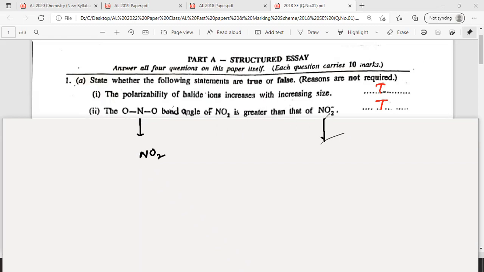So NO2 minus is like this. NO2 minus and NO2. In NO2 there's only one electron, here there's a plus charge, here a minus charge.